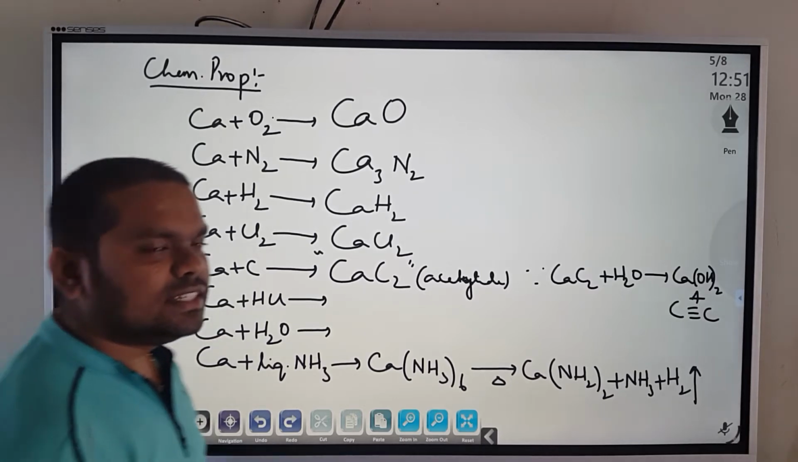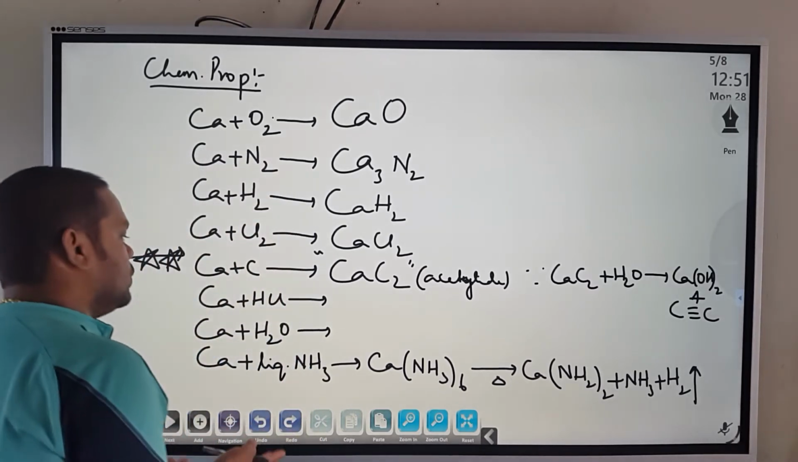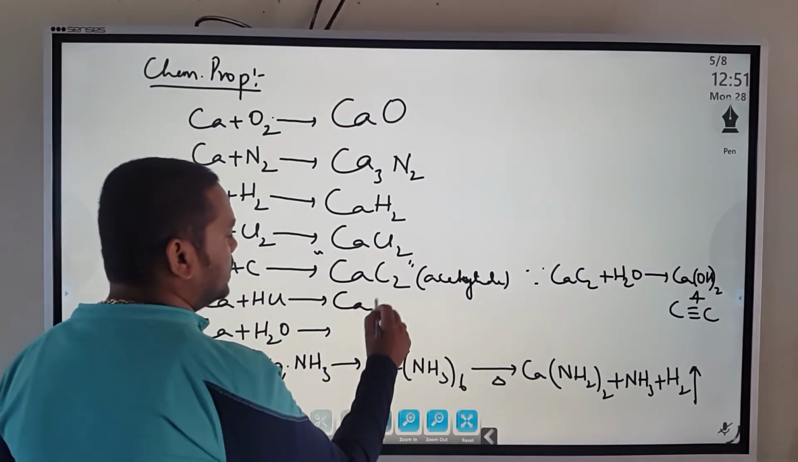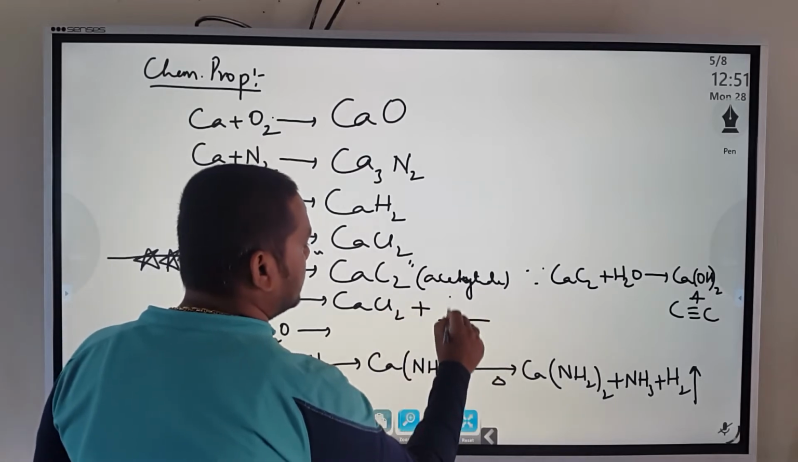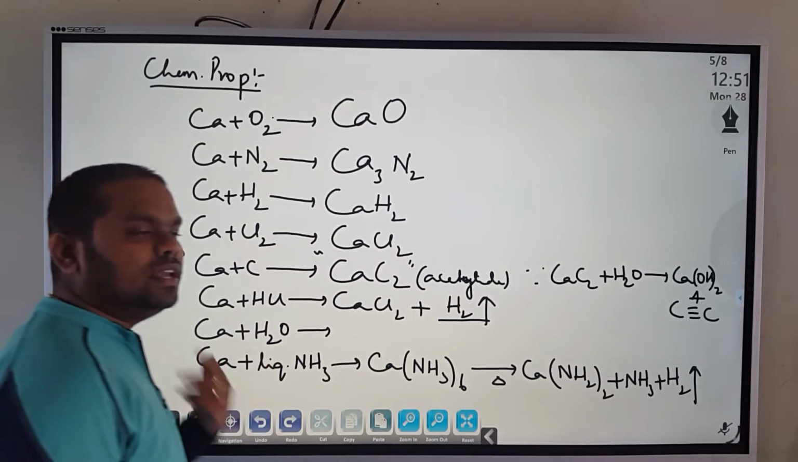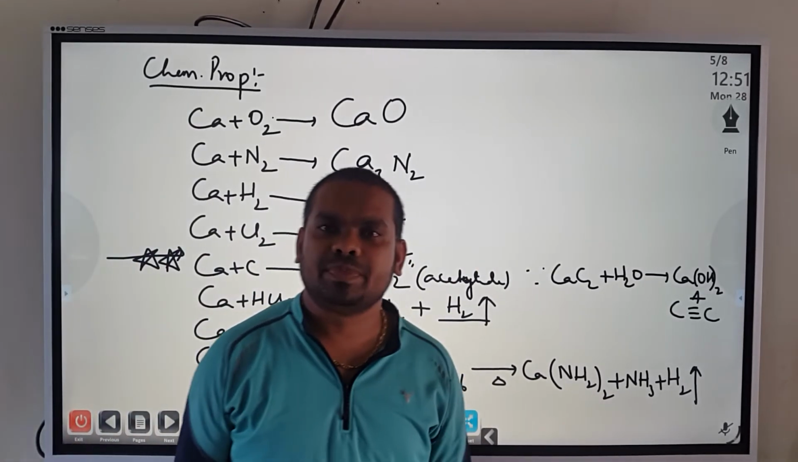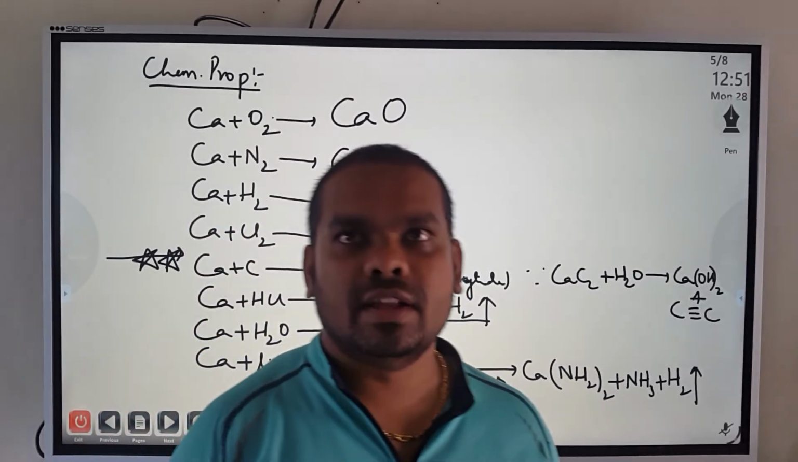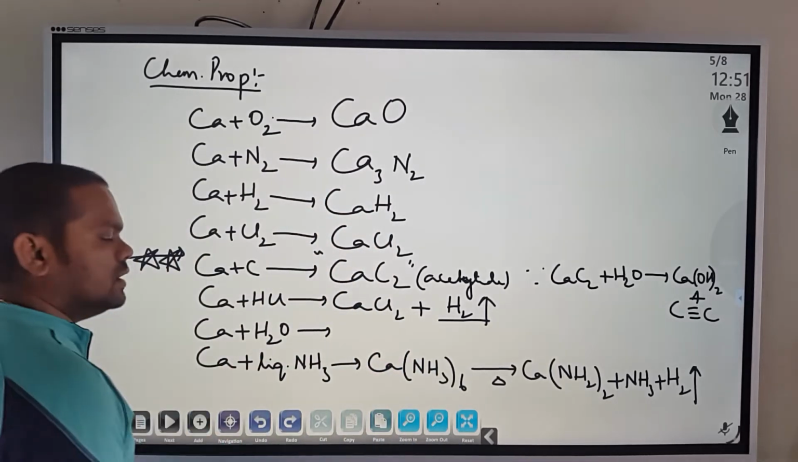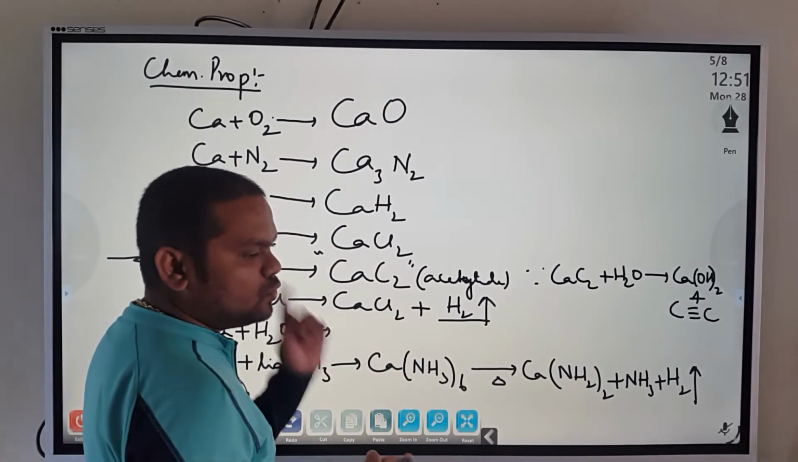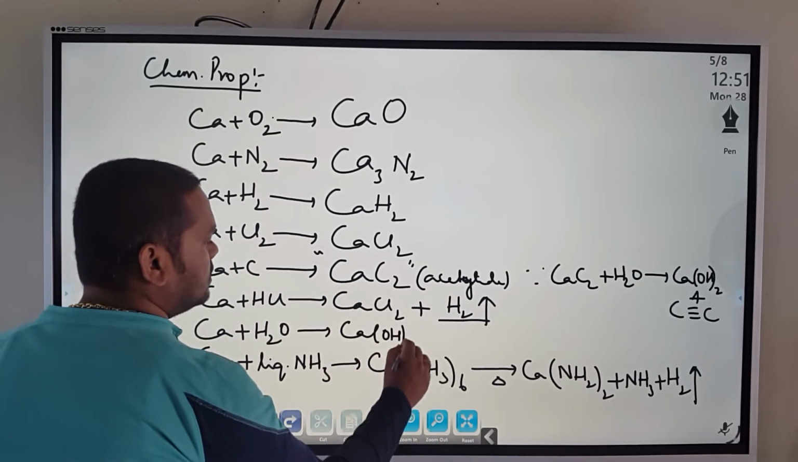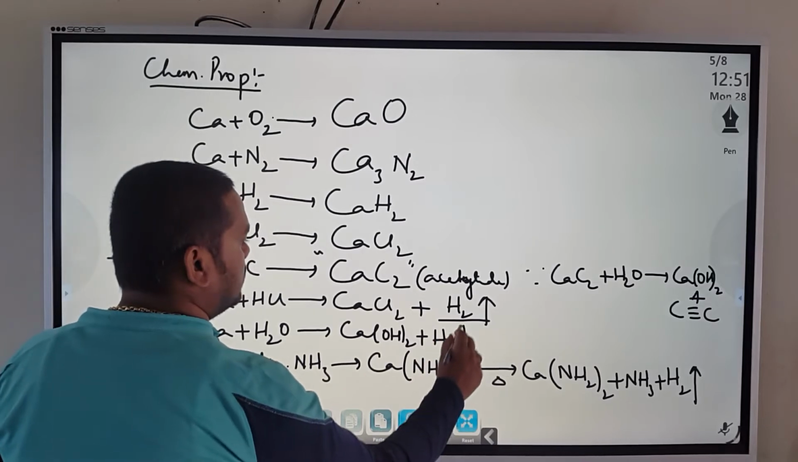Then calcium plus acid, Ca plus HCl gives, again anticipate, what do you expect? Metal and non-metal, kicking out hydrogen. So calcium chloride, CaCl2, plus hydrogen gas is released. Then calcium with water. We have seen this reaction also. All metals except beryllium will react with water, as I said. Magnesium does not react with cold water, it reacts with warm water. Calcium reacts with warm water, steam, and cold water. So calcium plus water gives calcium hydroxide plus hydrogen gas.